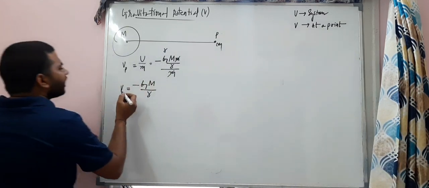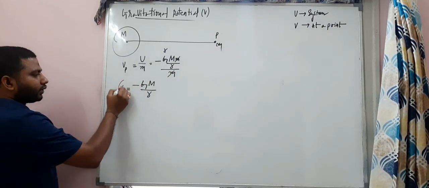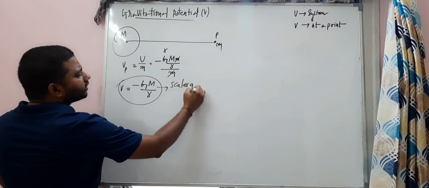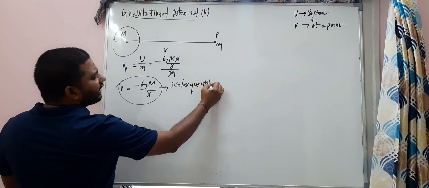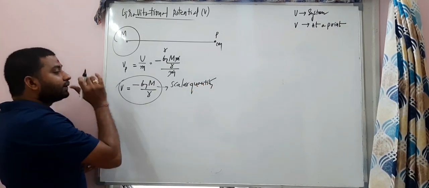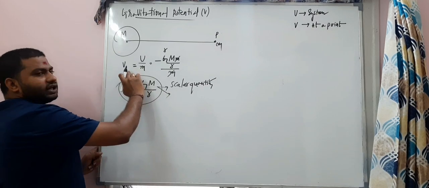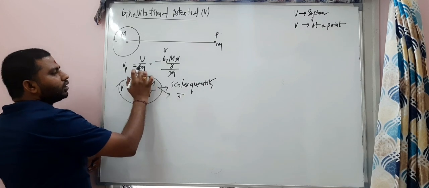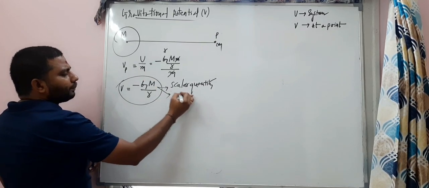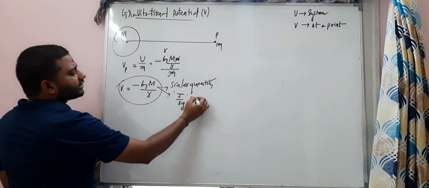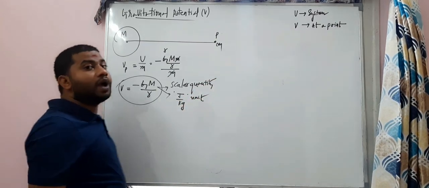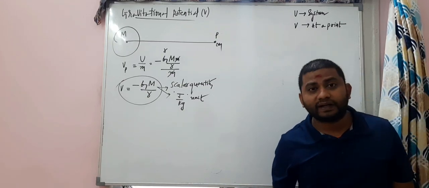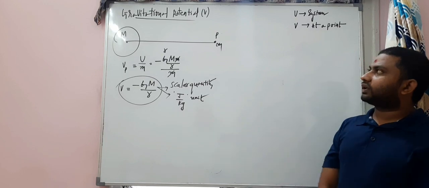And this potential is a scalar quantity, my dear students. Most importantly, look at the unit here. Potential is equal to potential energy per mass. Potential energy is in joule and mass is in kilogram, so joule per kilogram is the SI unit of gravitational potential. Understand everybody? So this is about the gravitational potential.